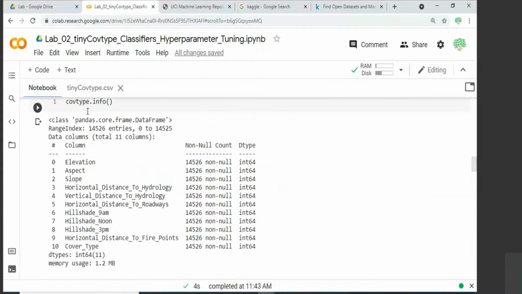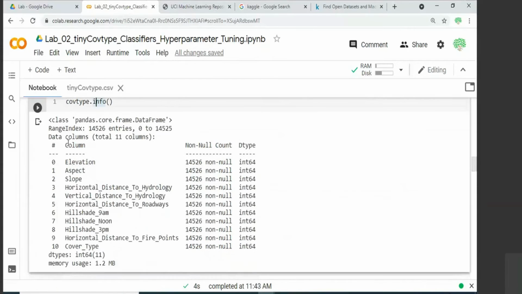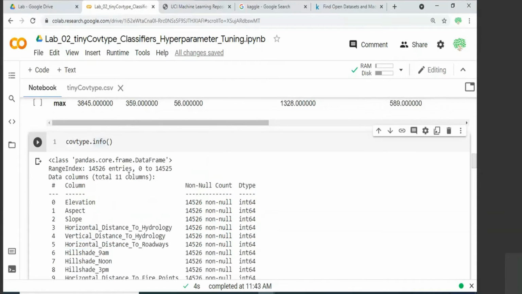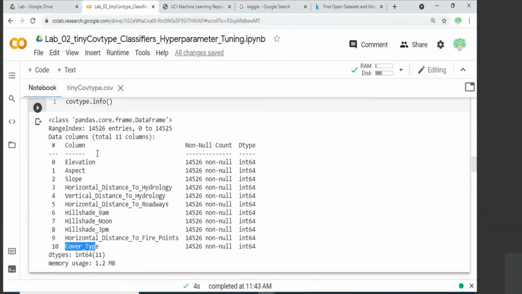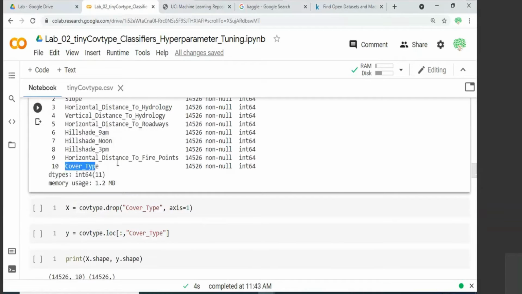Okay, so now if you do an info, that will give you a brief, high level description of the data set that you are dealing with. So you have elevation, aspect, and you have 14,526 samples. The last field is the cover type. All are 64-bit integer information. These are attributes related with pandas. If you look at some pandas tutorials, these are some very common things when we are dealing with the pandas library.